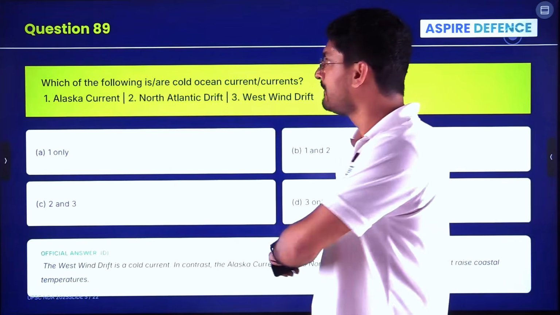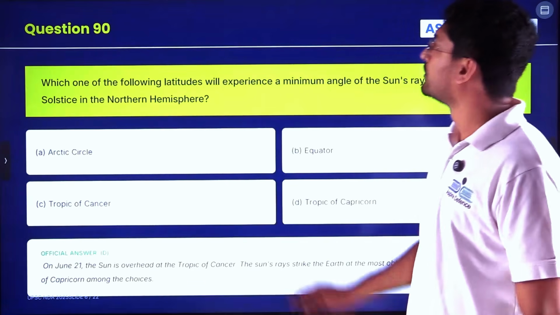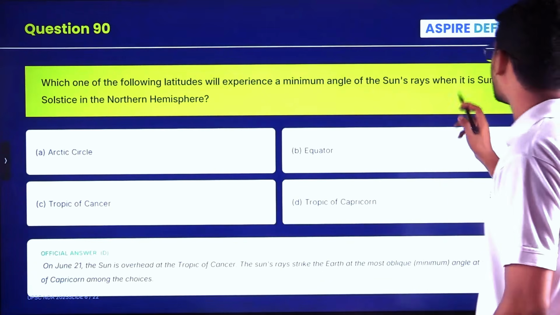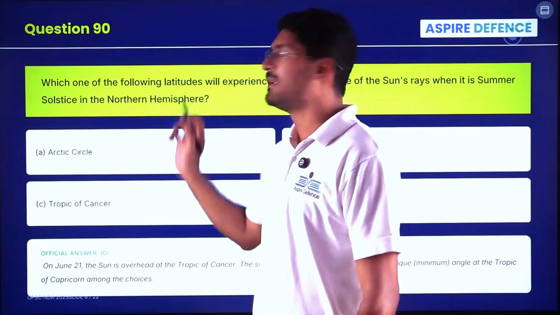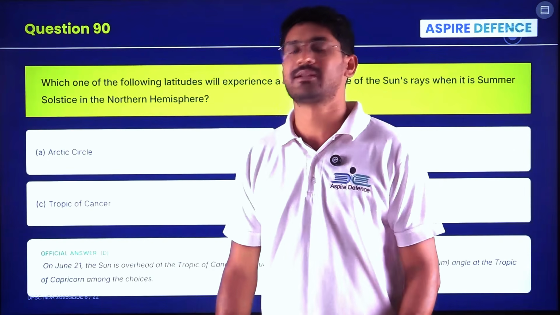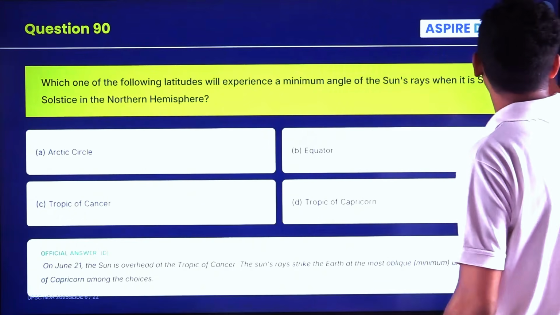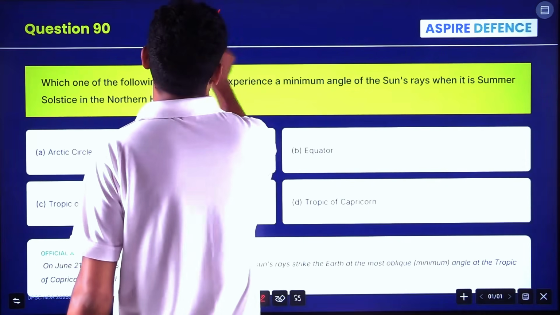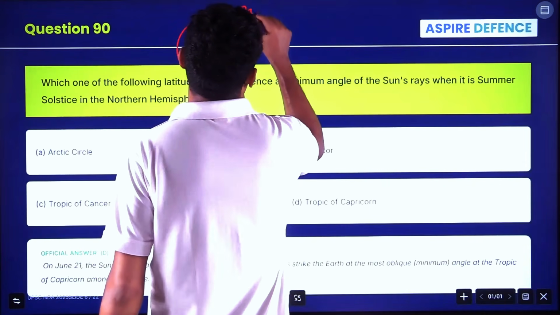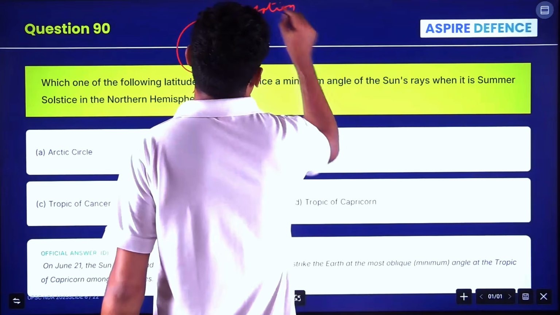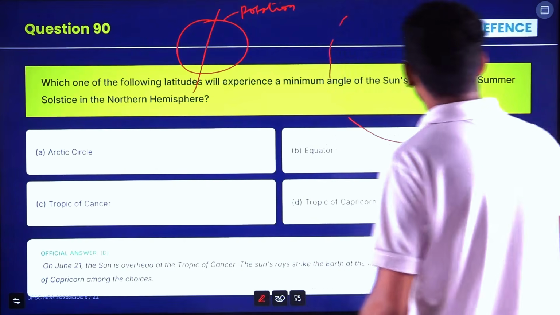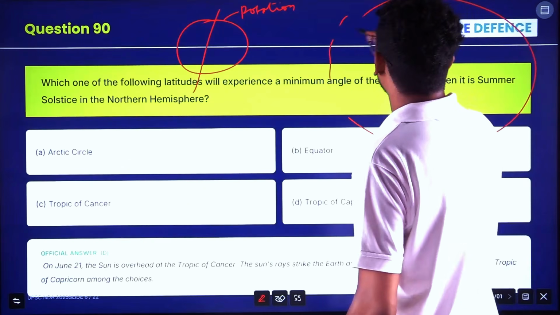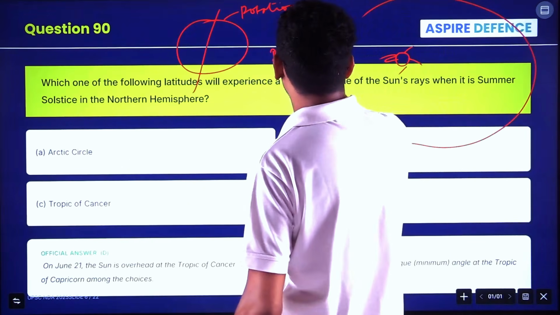We are decoding 3 themes through PYQs. Which one of the following latitudes will experience a minimum angle of the sun rays when it's summer solstice in the northern hemisphere? So what is summer solstice? You have to know there are 2 concepts. One is Earth's rotation, and one more is Earth's revolution around the sun.